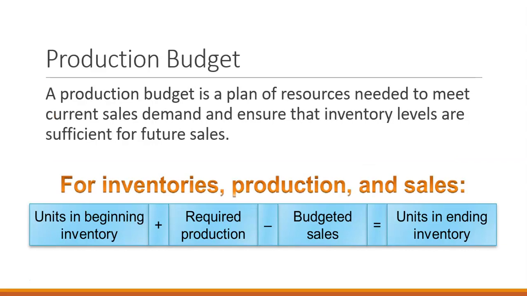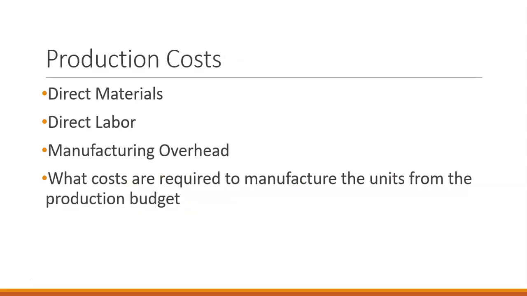After we have the sales budget, we create a production budget. So we find out how much we need to produce each month in order to have enough stock on hand to meet our sales goals. So we take our units in beginning inventory, add what's required to be budgeted, subtract our budgeted sales, and that gives us our ending units in inventory. We are going to create a budget as an example.